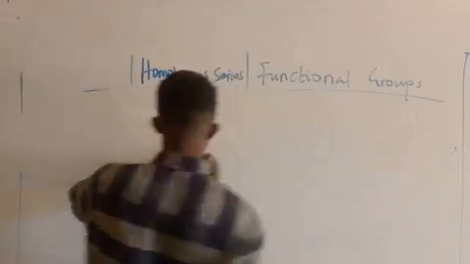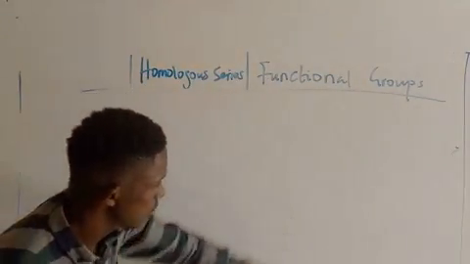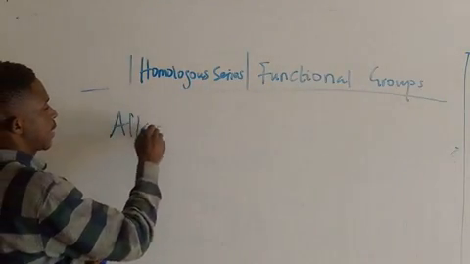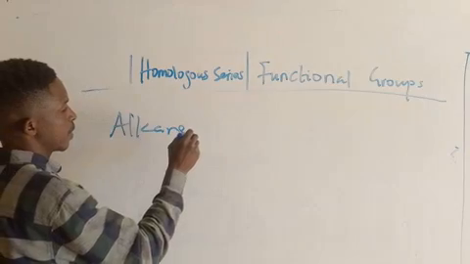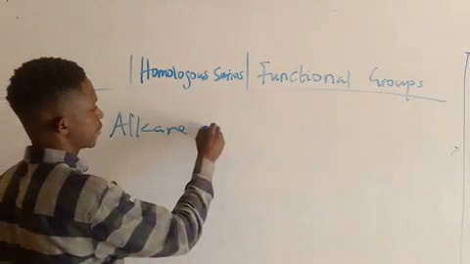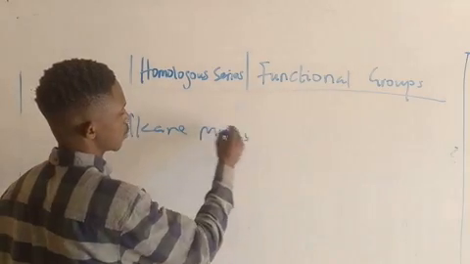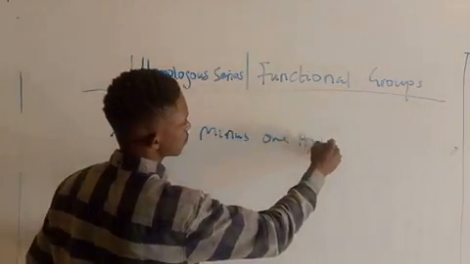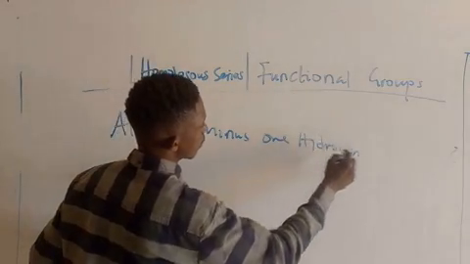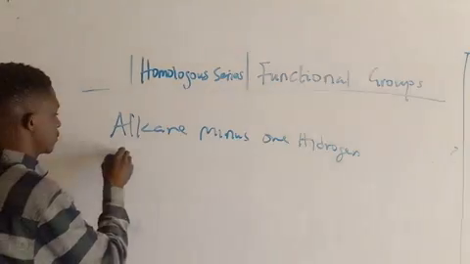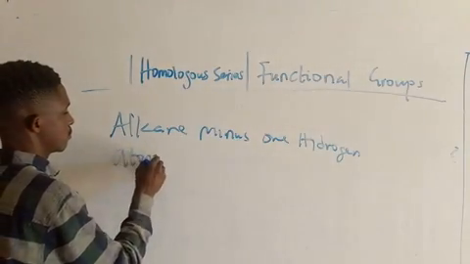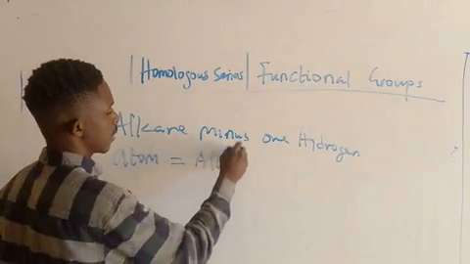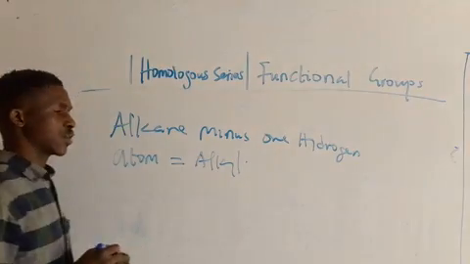So look at what I'm saying here: alkane minus one hydrogen atom is equal to alkyl.